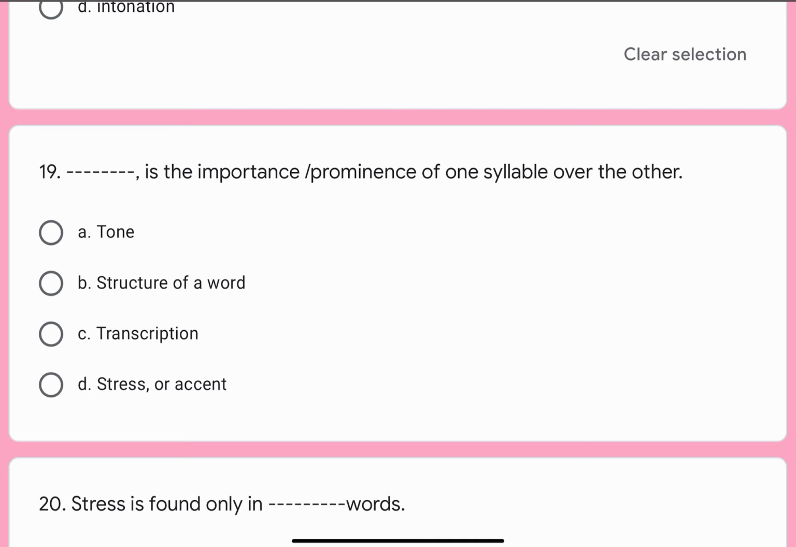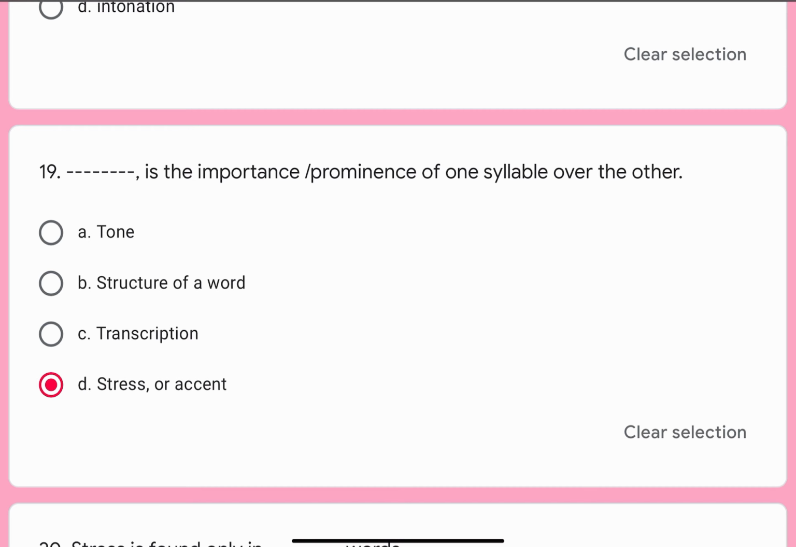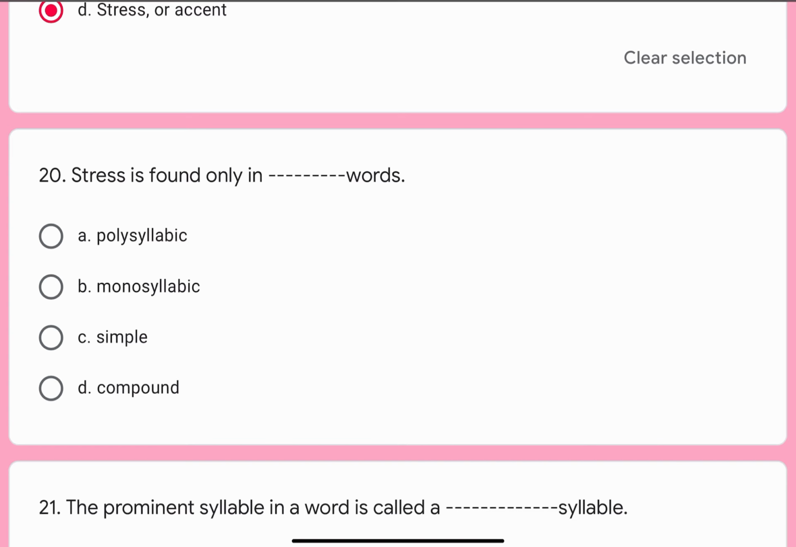Question number 19. Dash dash is the importance or prominence of one syllable over the other. Options are A. Tone, B. Structure of a word, C. Transcription, or D. Stress or accent. Correct option is D. Stress or accent. Question number 20. Stress is found only in dash dash words. Options are A. Polysyllabic, B. Monosyllabic, C. Simple, or D. Compound. Correct option is A. Polysyllabic.